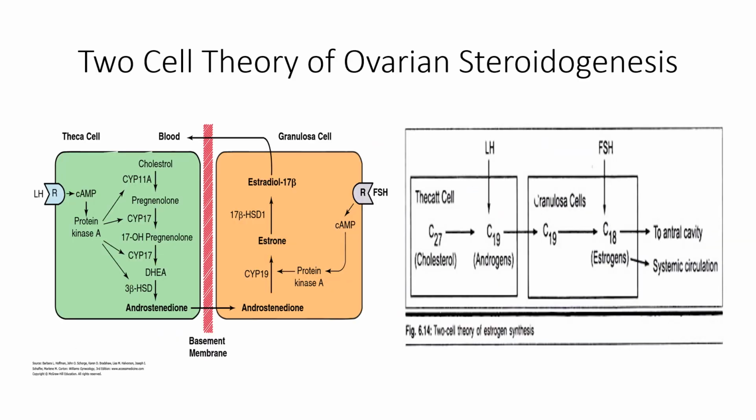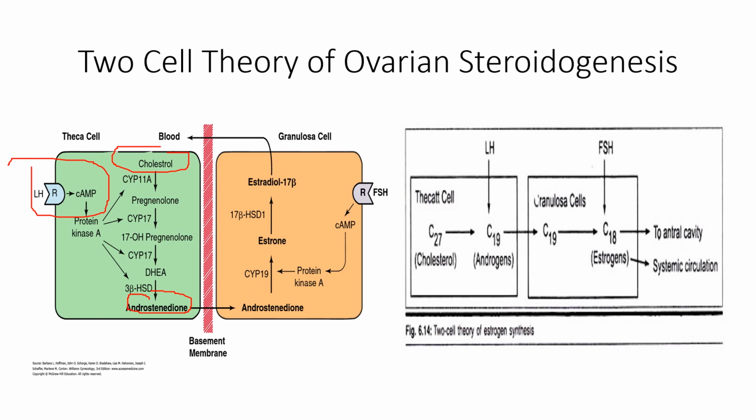This is a very important concept, the two-cell theory of ovarian steroidogenesis. The theca interna cells have many LH receptors. LH acts via cAMP to increase the conversion of cholesterol to androstenedione. So this intracellular cascade of reactions will convert cholesterol to androstenedione.